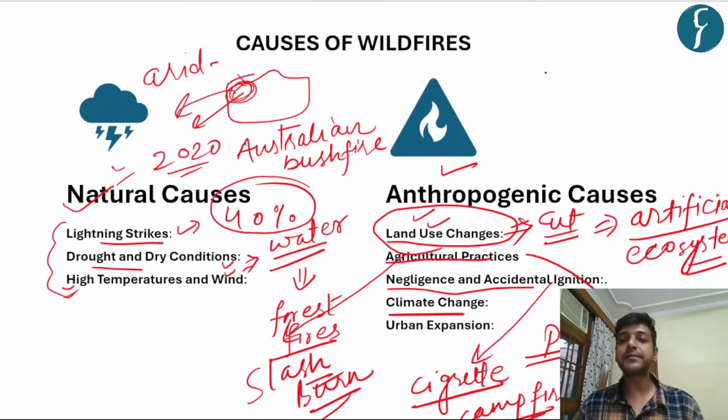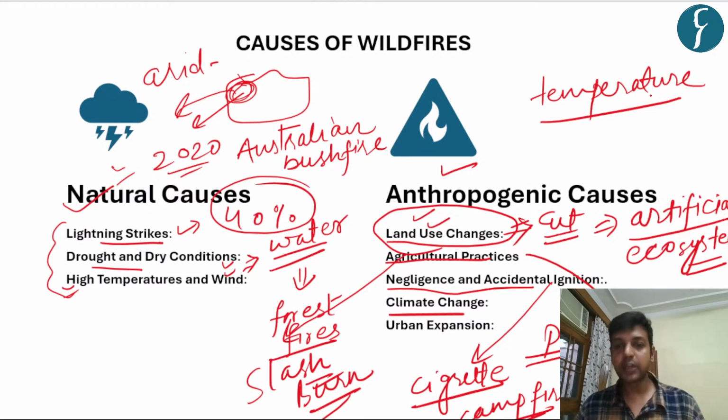Climate change: as we have seen, the temperature is increasing, and the temperature increase leads to a reduction in the moisture in the ecosystem, and that becomes a conducive environment for wildfires.